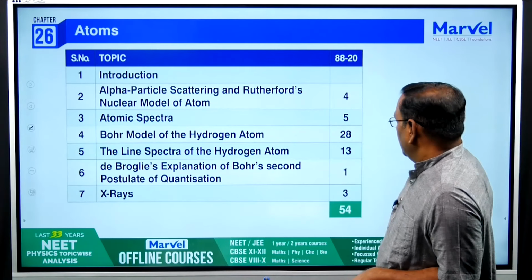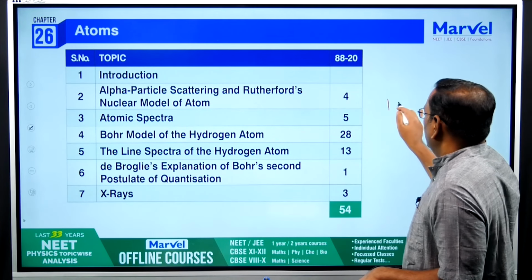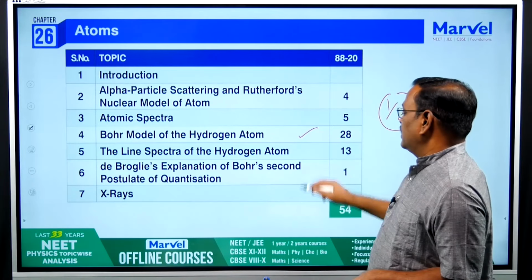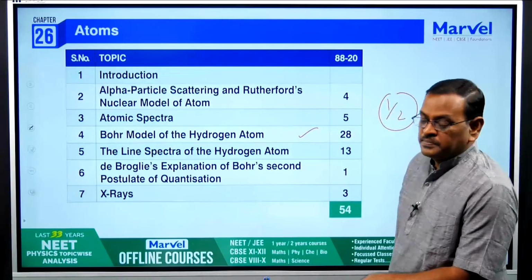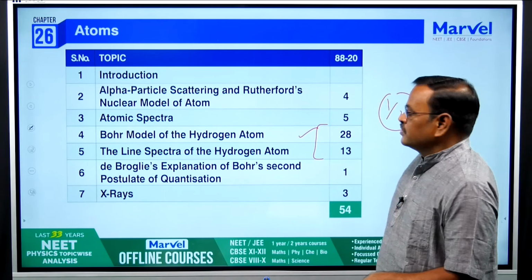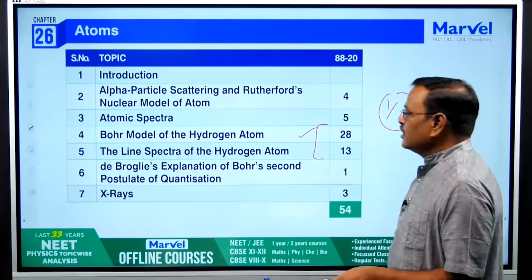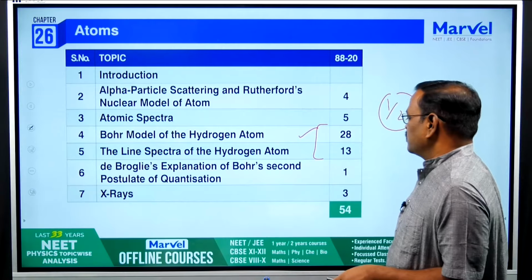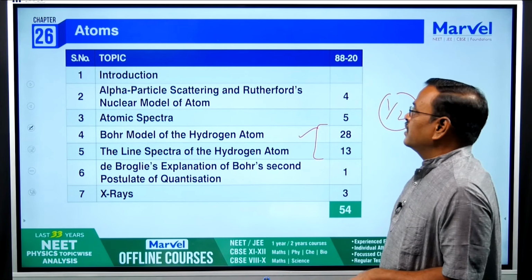And atoms. From atoms you can expect 1 or 2 questions. See here, Bohr model of hydrogen atom, 28%. You can expect 1 question from these 2 topics alone. Okay, so very rarely you can expect other topics, but practice all the topics concept-wise and practice more questions from these 2. That is very important for atoms.